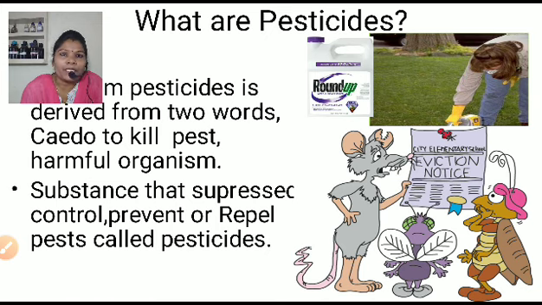This word pesticide is derived from two words. First, cide. Cide means to kill, and the second word is pest, or the harmful organism to the crop. Then the proper definition: pesticides are the substances or chemicals that suppress, control, prevent or repel the pest. That is called a pesticide.